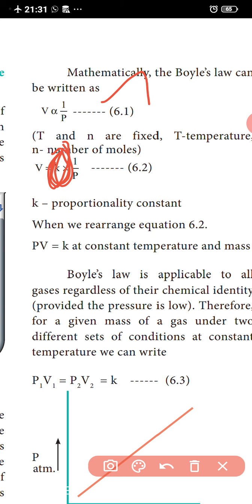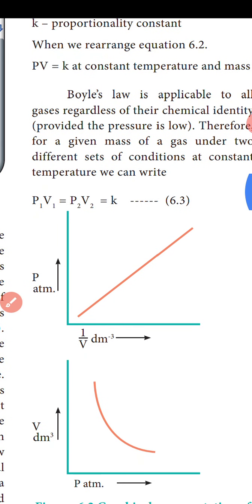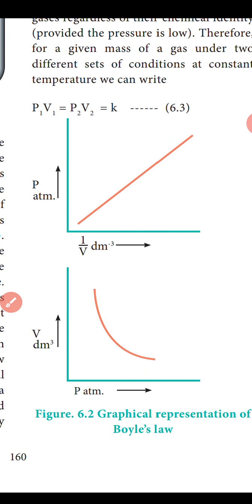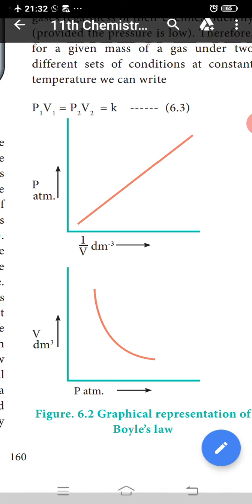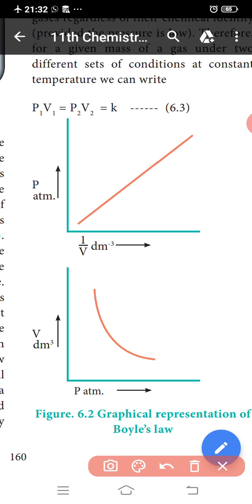Next, the applications of the law. Boyle's law is applicable to all gases, regardless of their chemical identity. Therefore, for a given mass of gas under two different sets of conditions, P1 V1 is equal to P2 V2 is equal to K, where K is the proportionality constant for fixed temperature and mass.